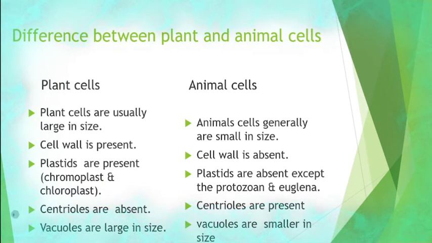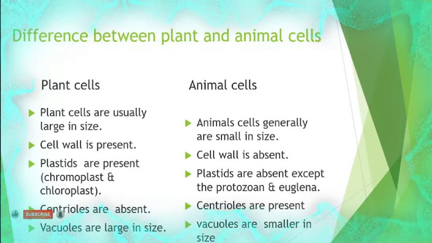In the case of a plant cell, it has a cell wall. In the case of an animal cell, the cell wall is absent. That is the major difference.